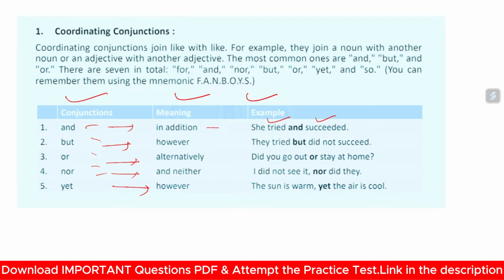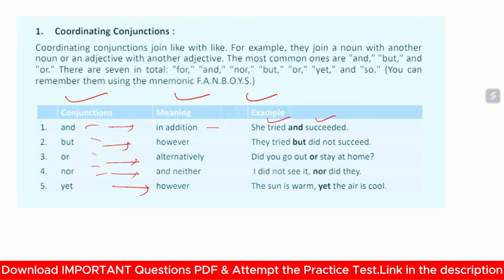Here the person who is asking this question is trying to figure out whether the boy went out or stayed at home, and what alternative thing he is trying to convey. Now, neither and nor: I did not see it, nor did they. I and he did not see them.